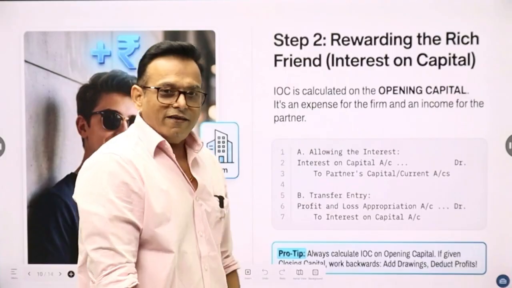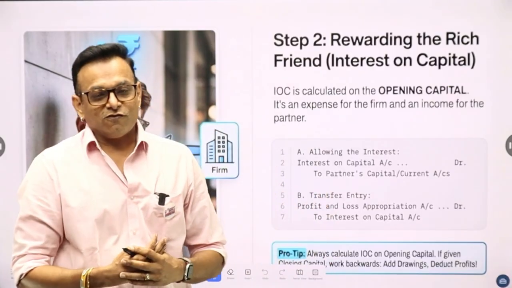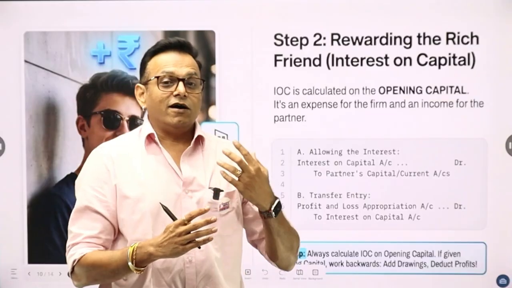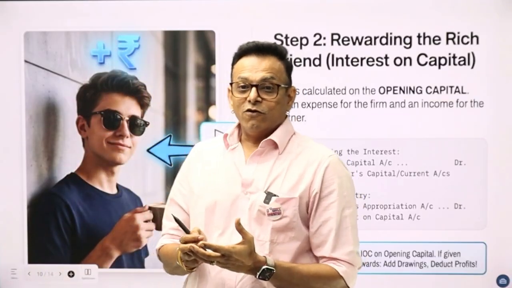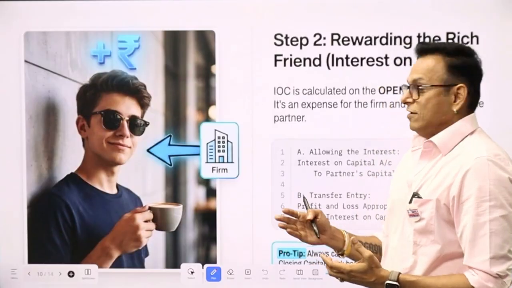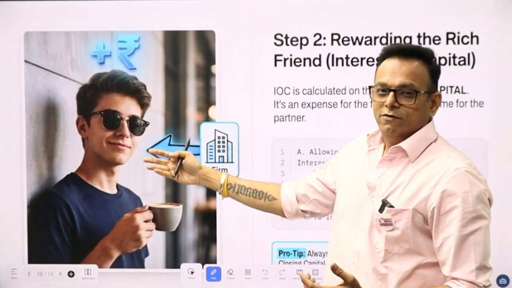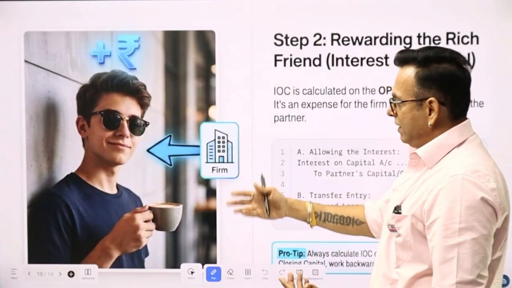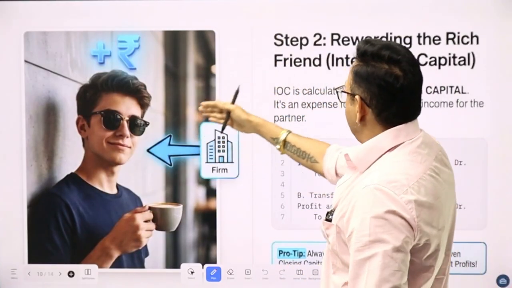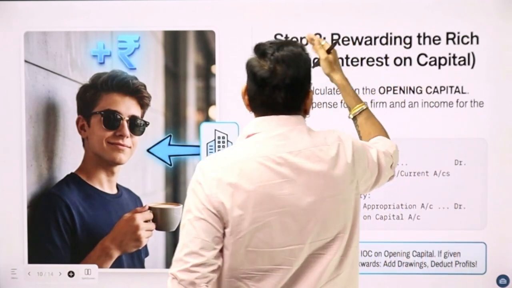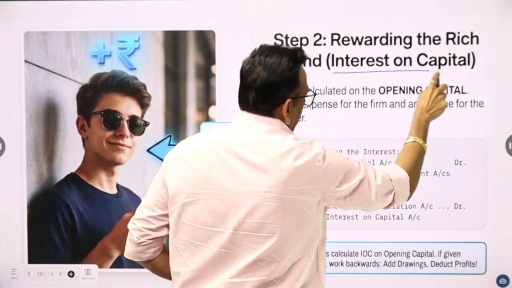Now, very interesting. As you have seen, three partners are doing business together, and one is a hustler, a hard worker, and the other is an investor. So, rewarding the rich friend. He looks like a rich friend. Okay, it's subjective, but let's assume he is a rich guy and this person has invested money. So step 2, rewarding the rich friend, that is interest on capital.